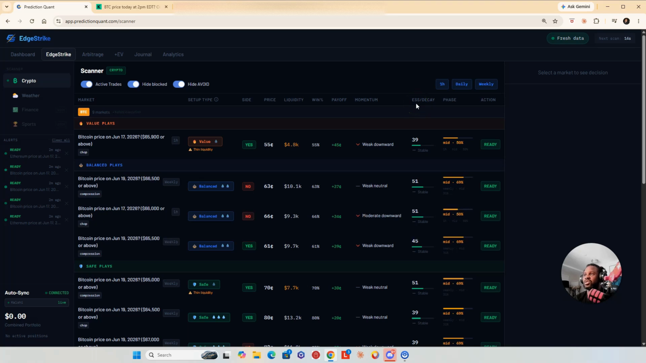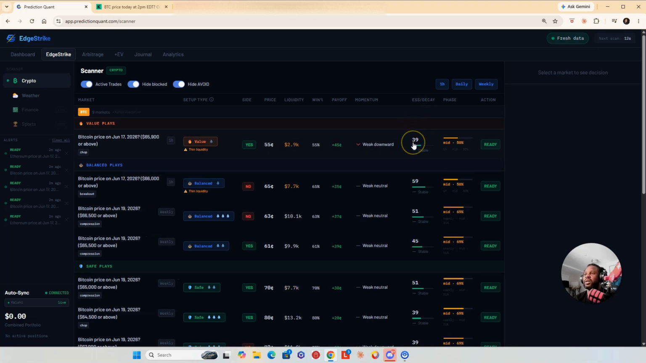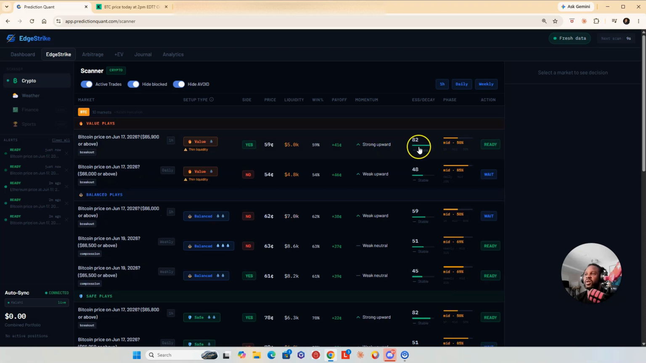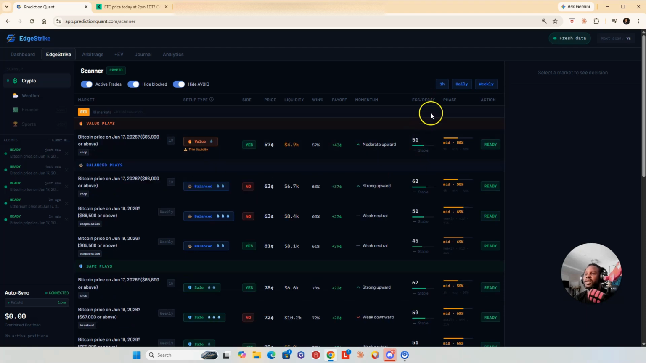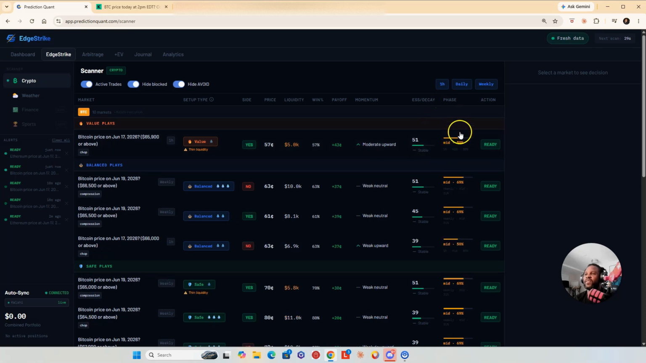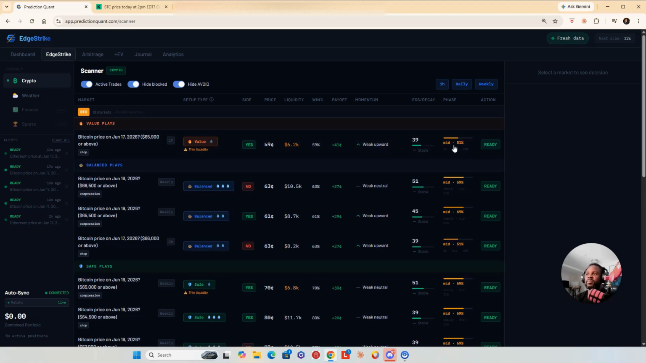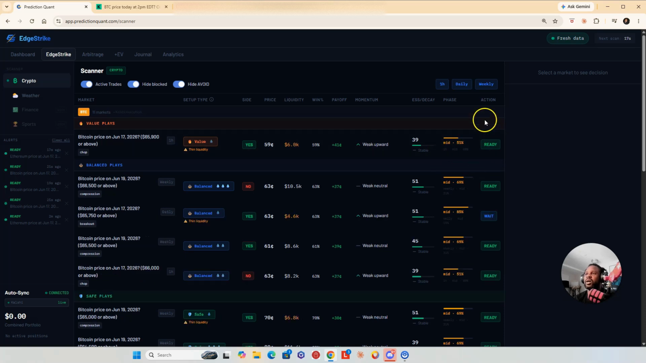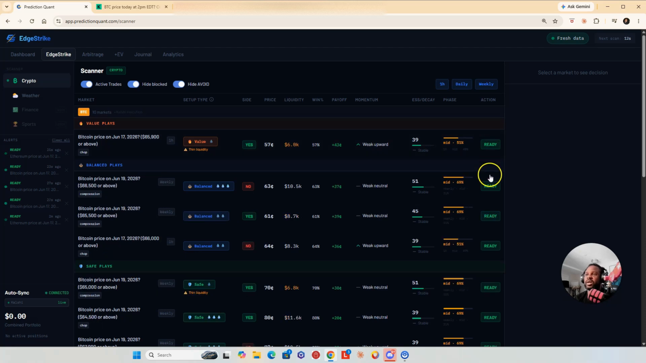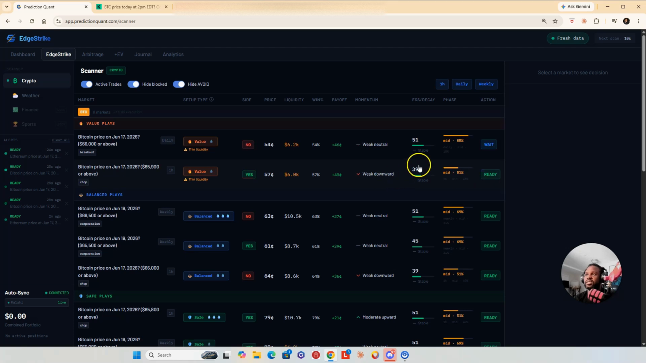ESS is the Edge Strike Score. This score is going to dictate whether you're going to be entering the trade once it hits a certain level. DK always lets you know what that contract is currently doing. Is it stable? Is it declining, etc. Phase is how much has gone towards that contract so far as far as momentum goes. So 50%, so there's still wiggle room here to get in. And then action is going to be simple. If it's ready, you get into the trade. If it's wait, you simply wait, etc.